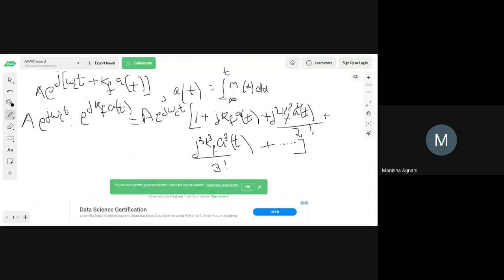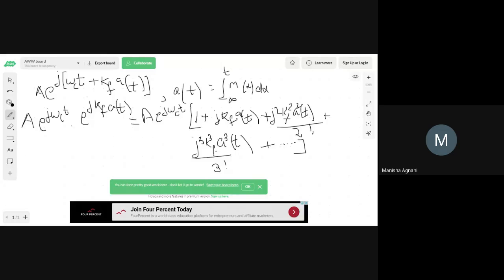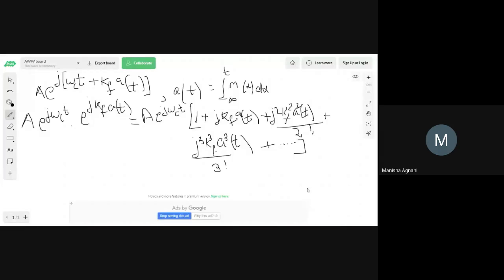Now the next step will be you have to take e raised to j omega ct inside the bracket. So the first term will be e raised to j omega ct, plus j kf a of t multiplied with e raised to j omega ct, plus j square kf square a square of t e raised to j omega ct divided by 2 factorial, plus a cube of t divided by 3 factorial. So this is how you will expand the equation.